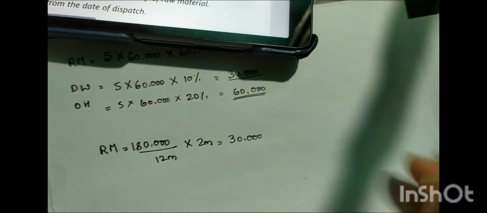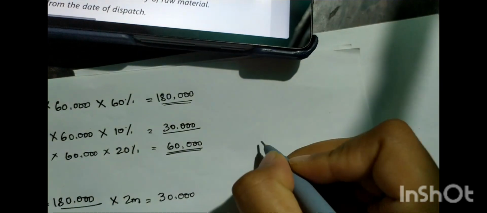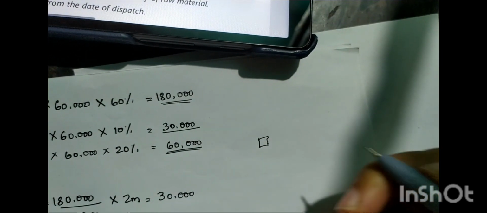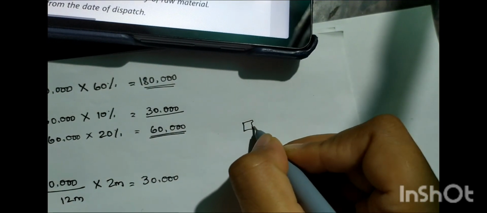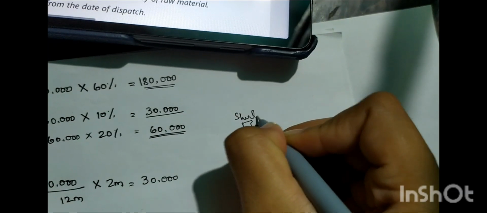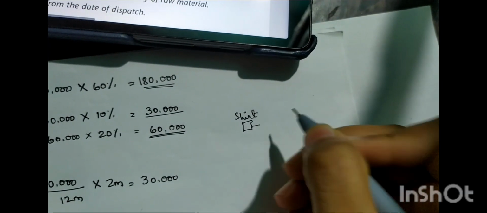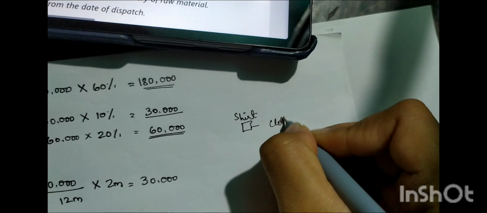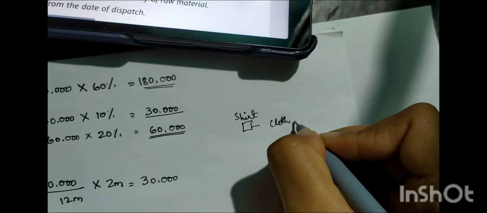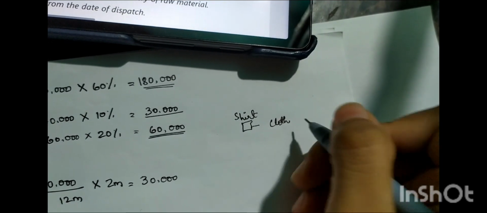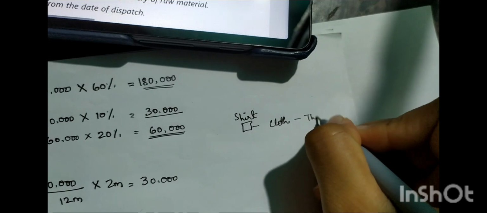Let's take an example. If there is a factory which manufactures shirts, what is the raw material required? Cloth, right? Cloth should be in a ready format. You can't say I'm going to give thread.